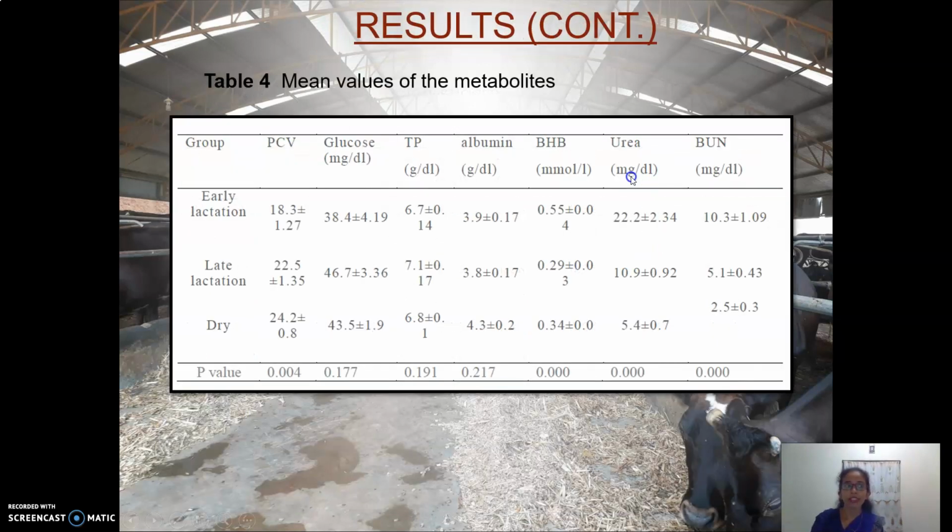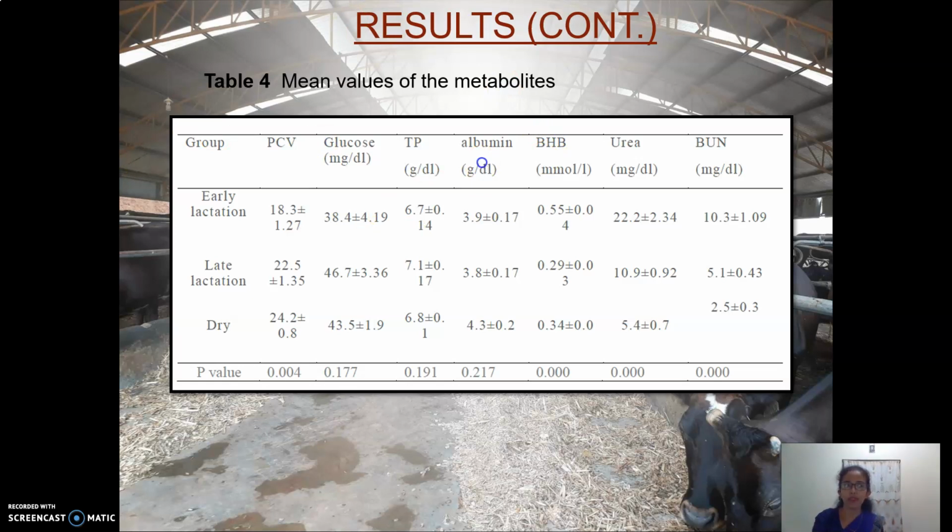Then the calculated mean values of the blood metabolites are mentioned in this table. I think I should mention the normal values of the blood metabolites because it's easy to compare with these values.